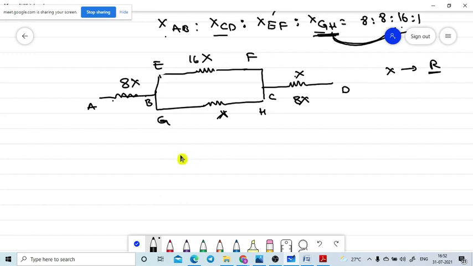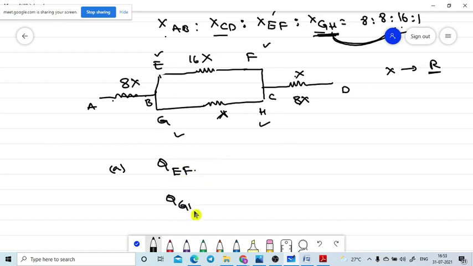What is the first question? What are they asking in the first question? Question A: what is the volume flow rate through EF and GH? EF flow rate and GH flow rate. So EF flow rate means Q of EF value, comma, Q of GH value.